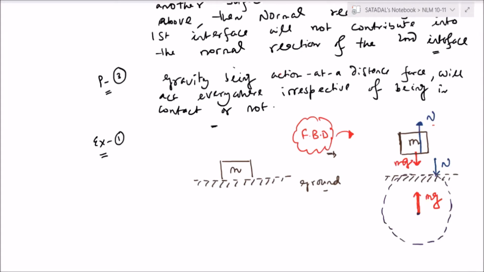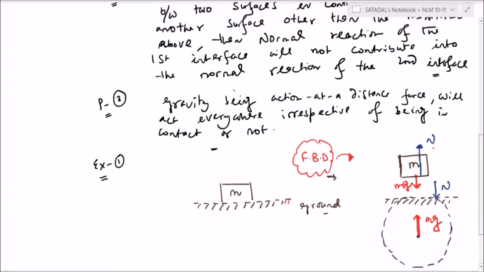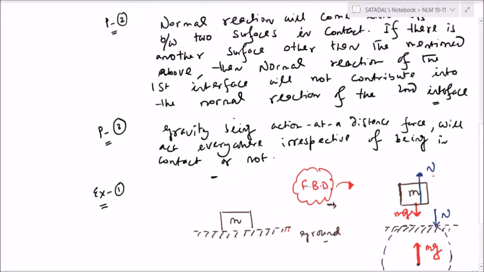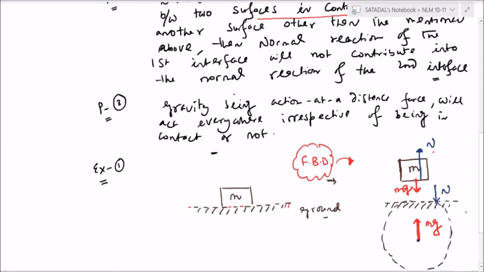Yes, Naita? Sir, I have a doubt. As long as the body is in contact with the ground, only then will the normal reaction act, sir. It is told, madam, that normal reaction comes into effect between two surfaces in contact. But the two surfaces are not in contact, sir. Yeah, they are in contact only, no? It is raised up, sir. I thought this was only for the convenience of understanding better. Oh, okay. Thank you, sir.